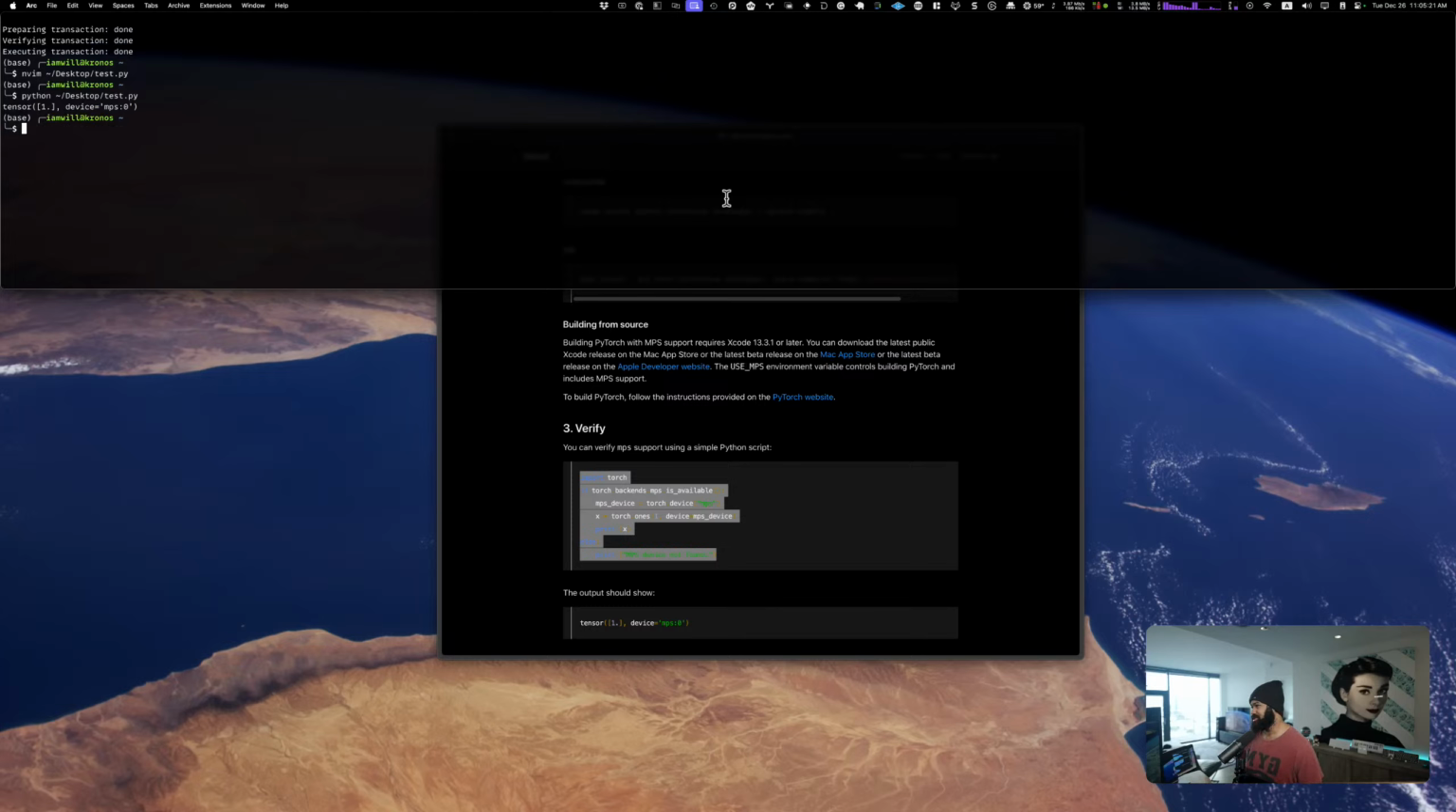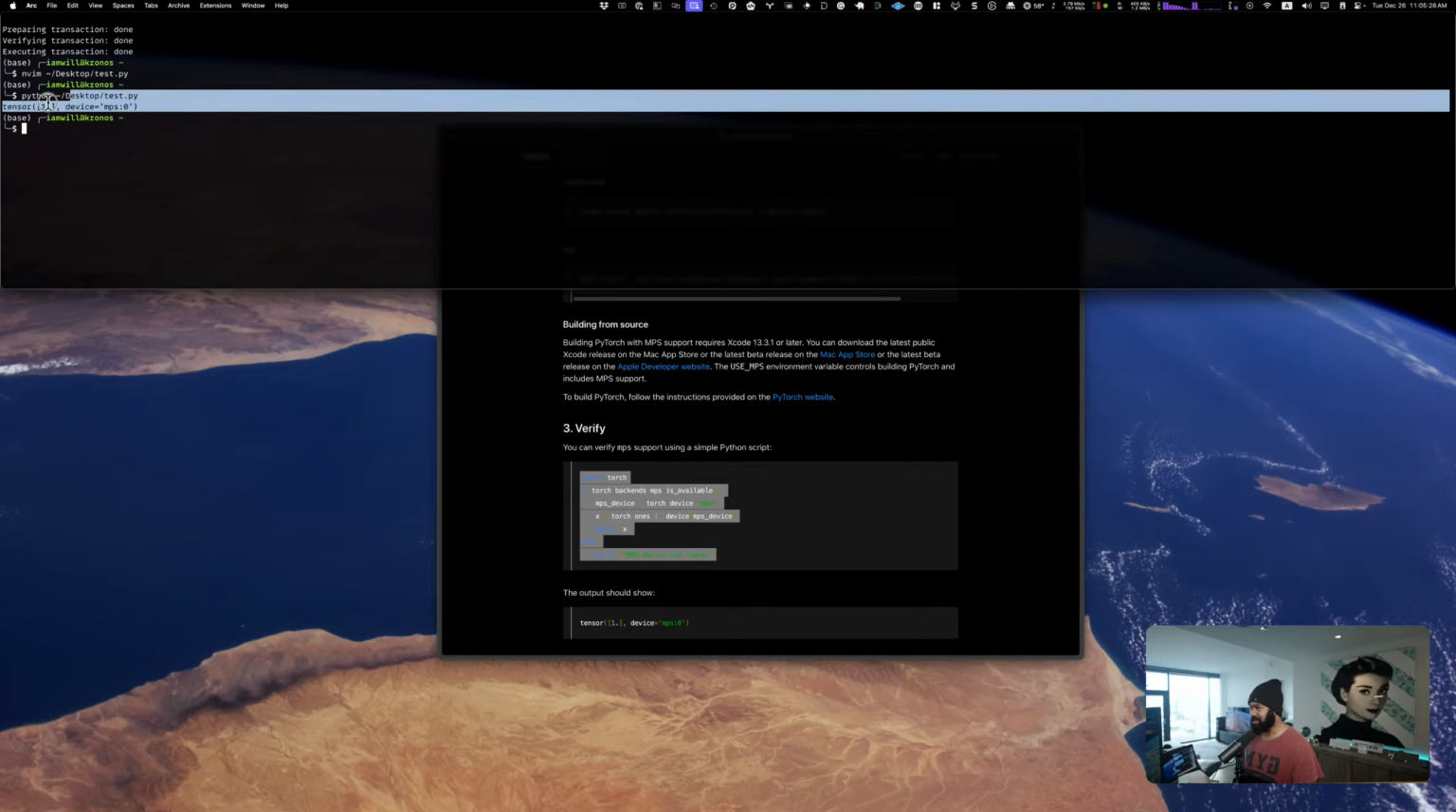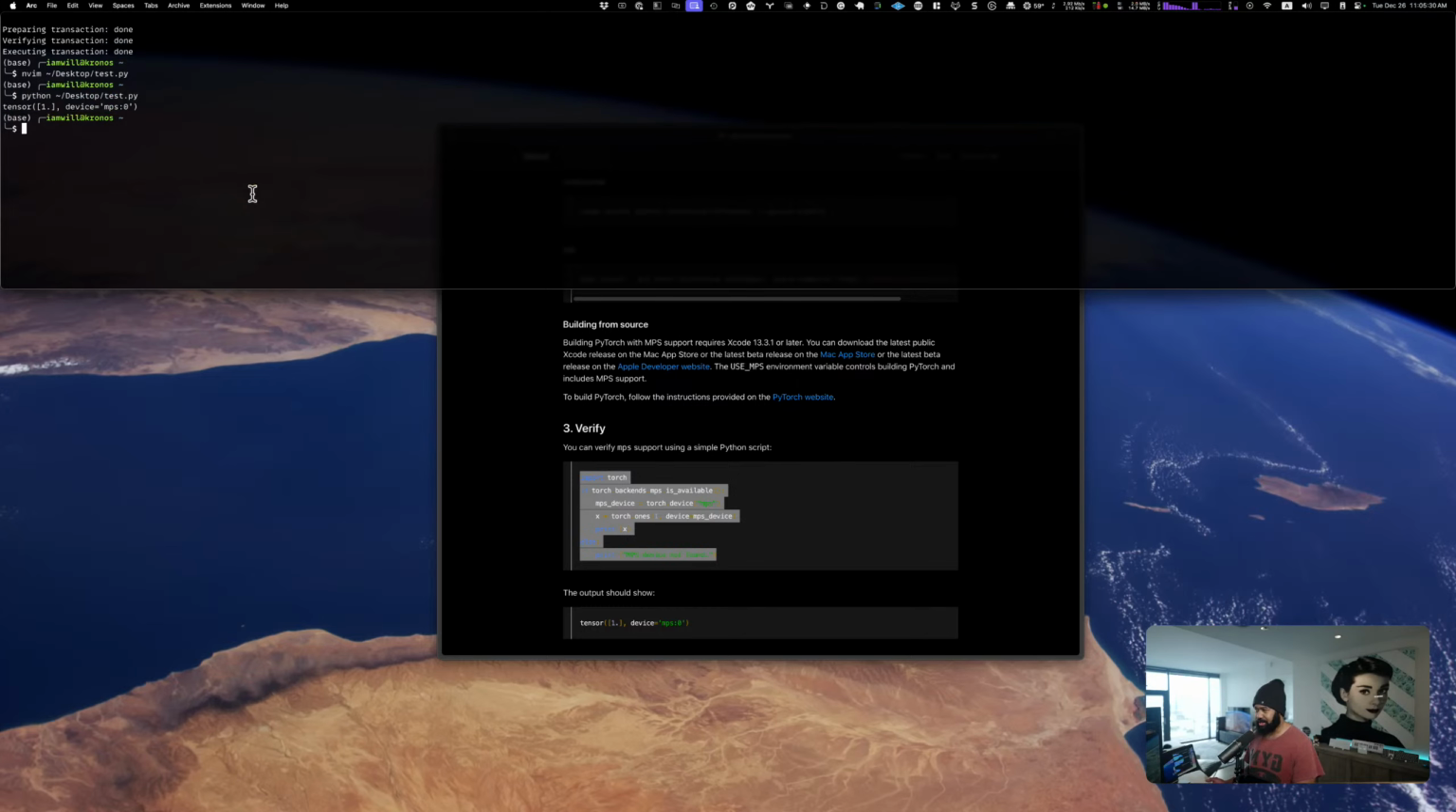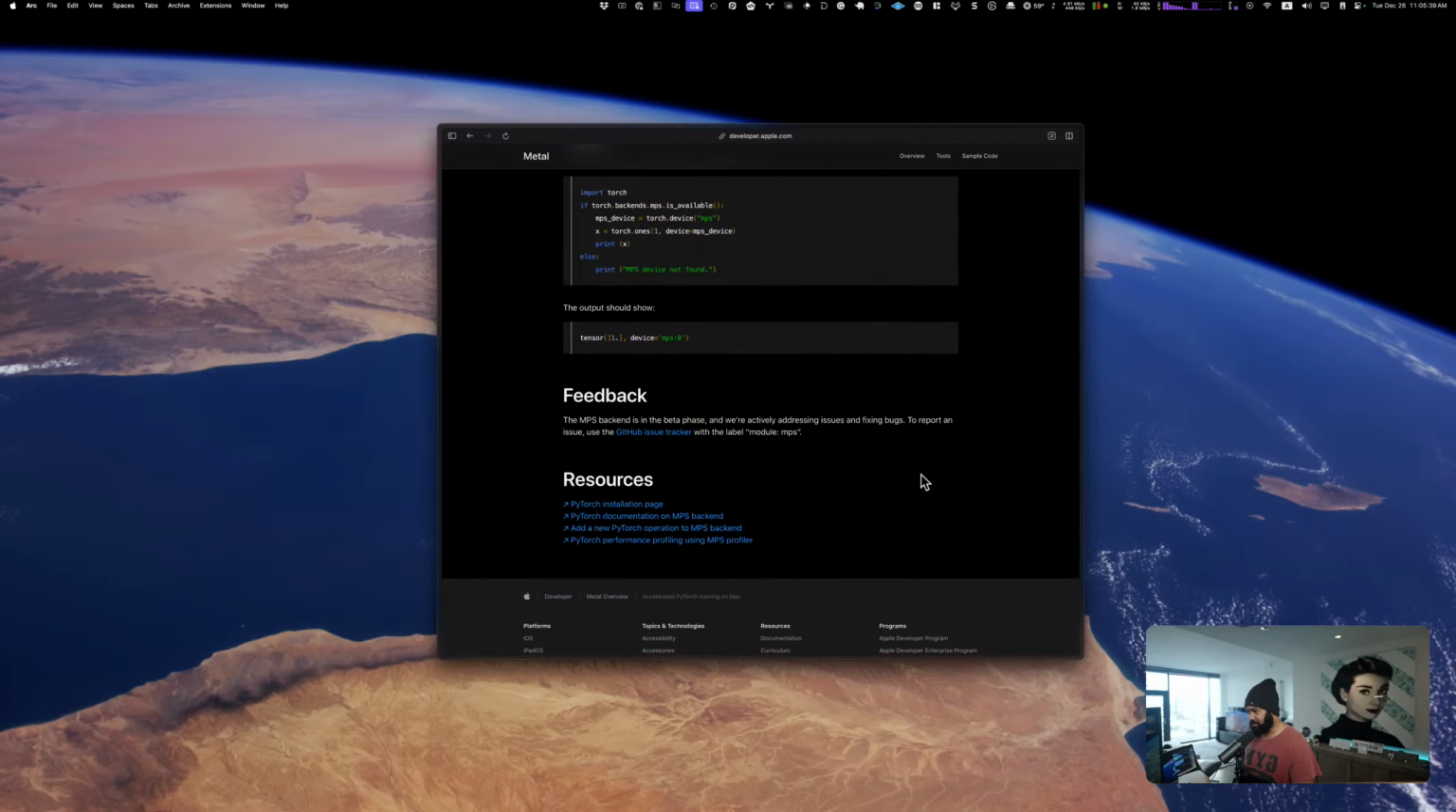All right, cool. So yeah, here we are. So we get back MPS 0 and we get back tensor 1. So that means that this is indeed working the way that I expect. So let's go ahead and remove that test file. Because like I said, I only did it just to show you all that it actually does work. And we can move on from here.